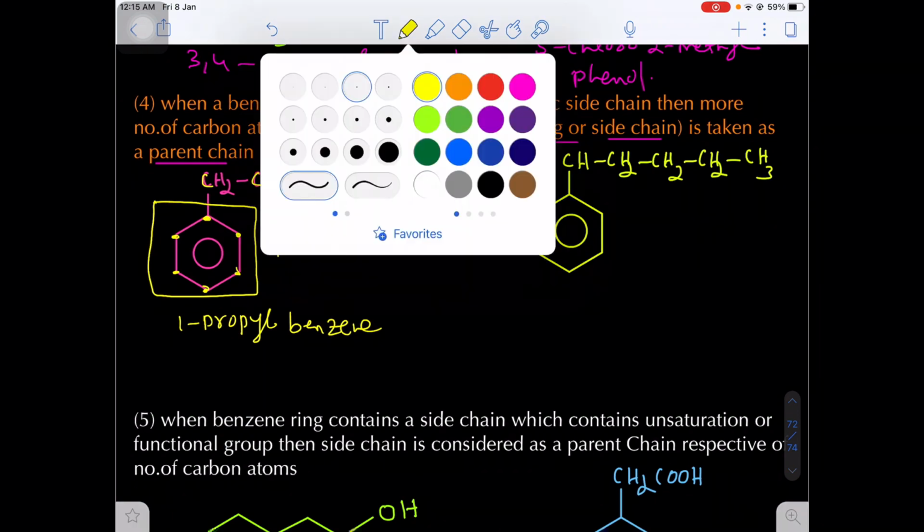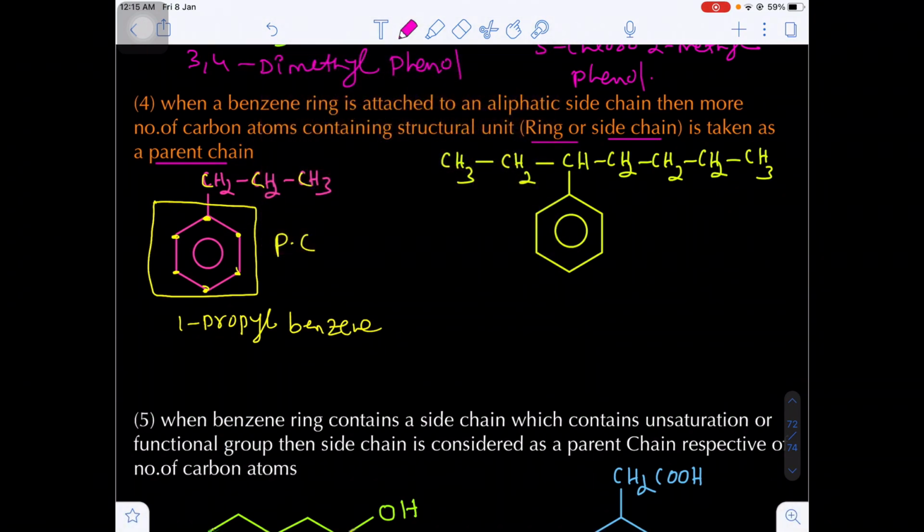Otherwise simply we can say propyl benzene. Propyl benzene. But in the next example, if you see, in the side chain there are 1, 2, 3, 4, 5, 6, 7 carbons. But in benzene, only 6 carbons are present. Now, which structural unit has the maximum number of carbon atoms? 7 carbons. That is the side chain. The side chain is treated as the principal chain.